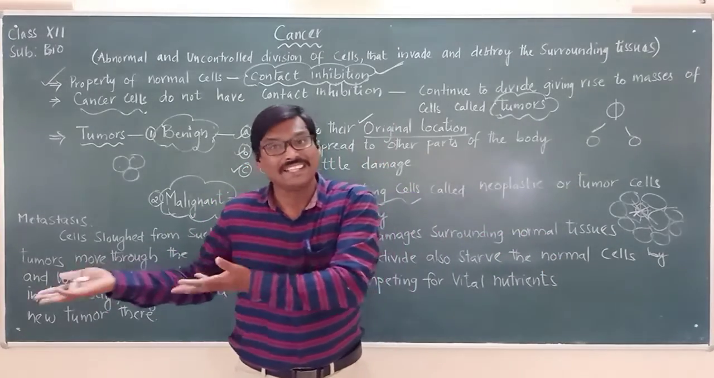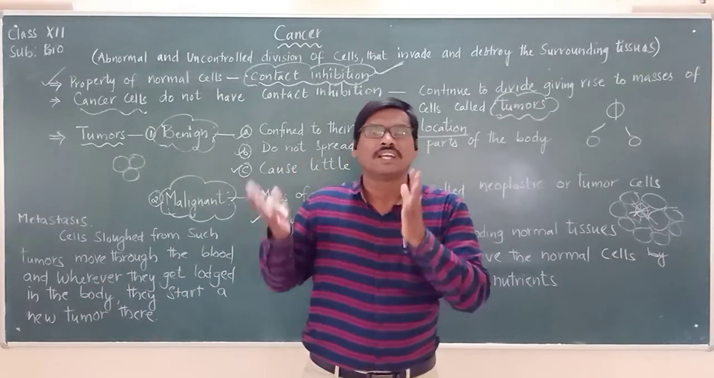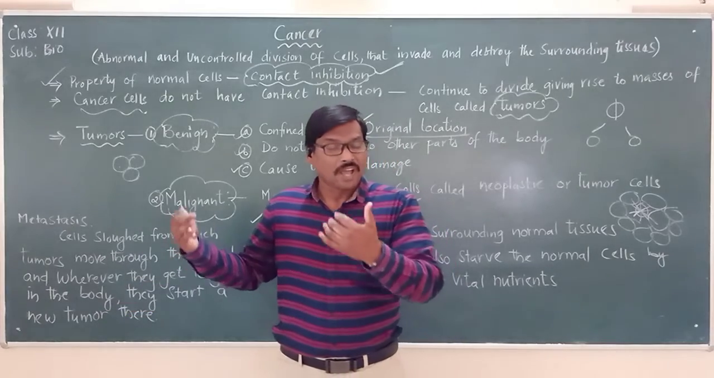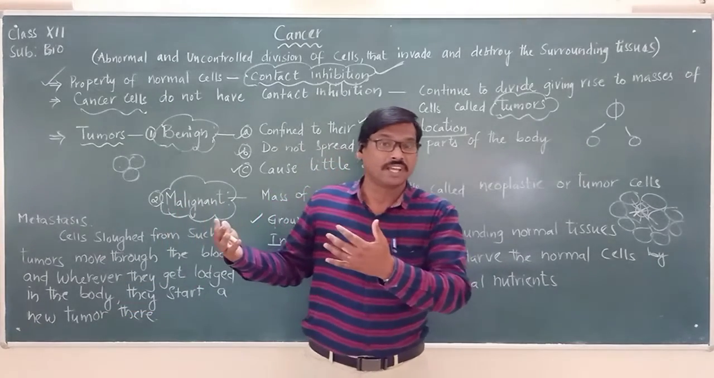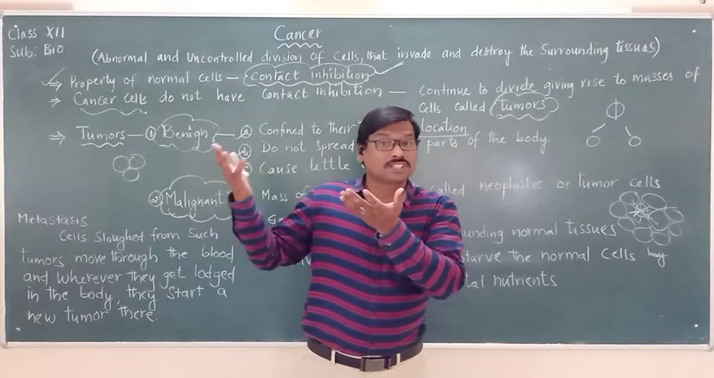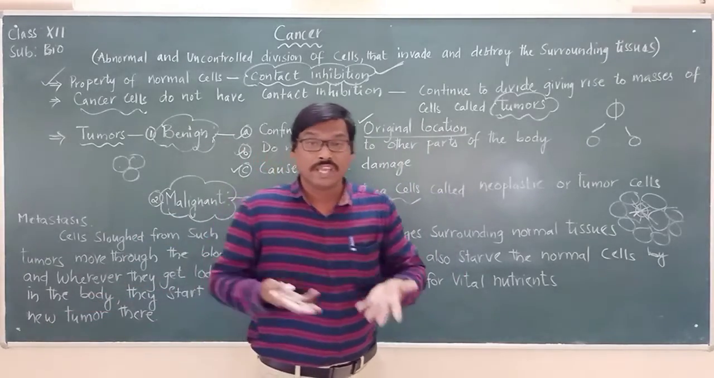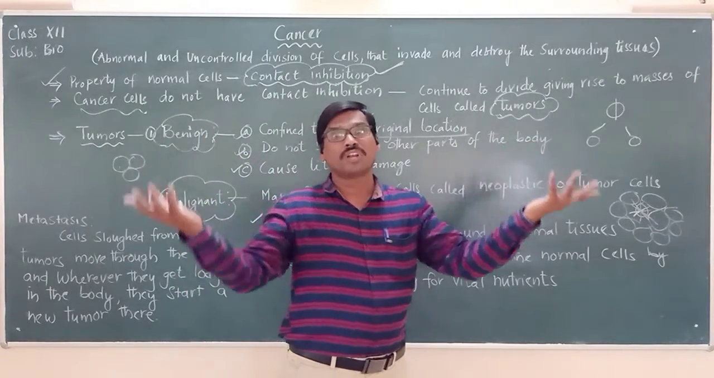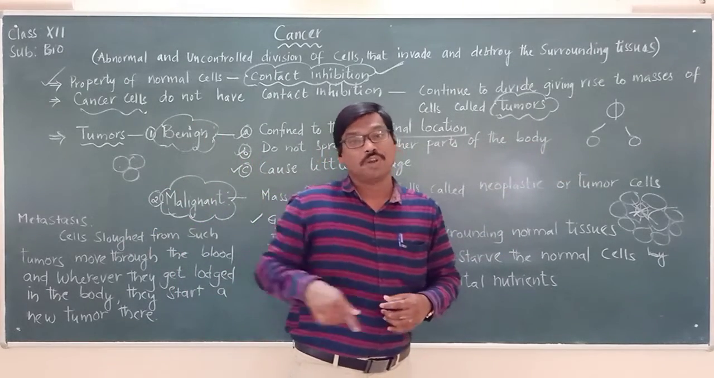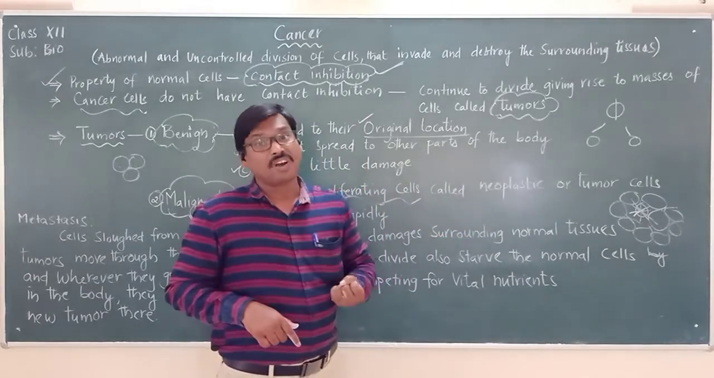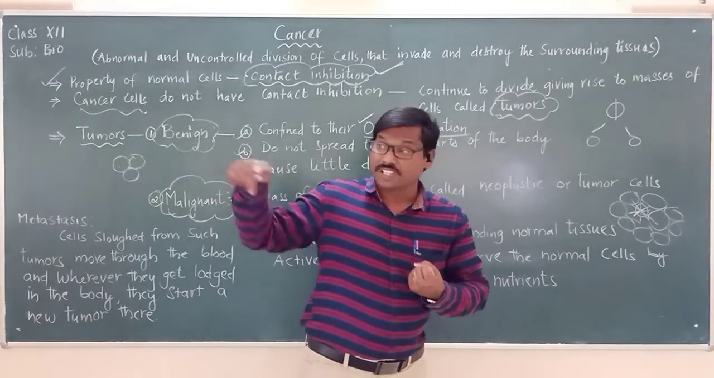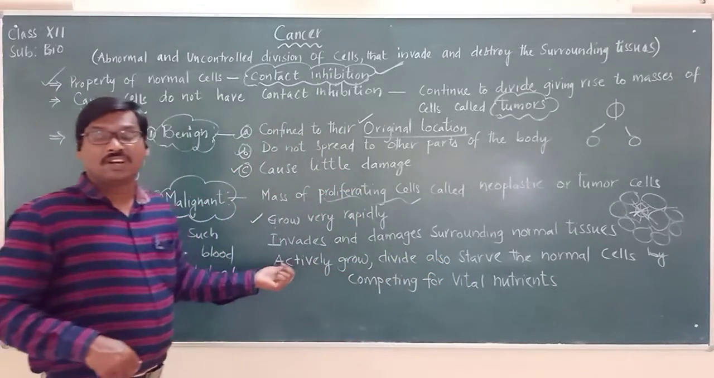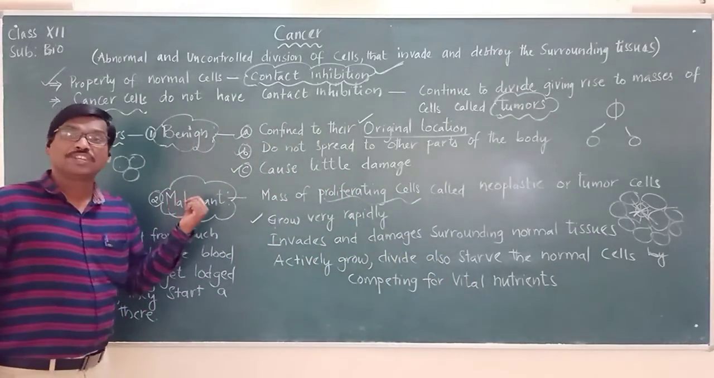So when a normal healthy cell is not supplied with nutrients, what happens to it? It will die. Instead of the normal cells growing, the malignant tumor cells will multiply in greater number in place of the normal cells, absorbing all the nutrients and not allowing the normal cells to take them. This is another characteristic of malignant tumors.